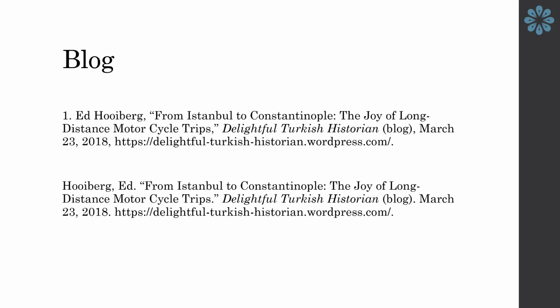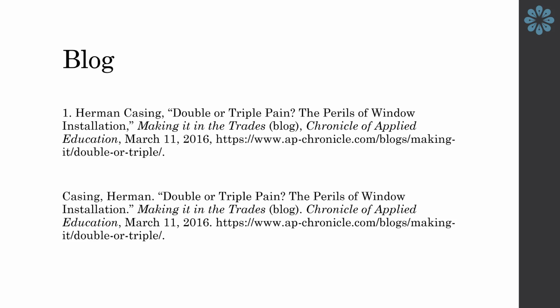Alright, let's turn to citing a blog post. Note that you may add the word blog in parentheses, but this is only recommended if it's not obvious from the title that we're dealing with a blog. Sometimes blogs are associated with larger organizations or publications. In such cases, you may need to give a bit more information. On the other hand, if you want to cite an entire blog rather than the individual post, your entry can be shorter. List the creator as editor or author, and then follow the same format as with a website.